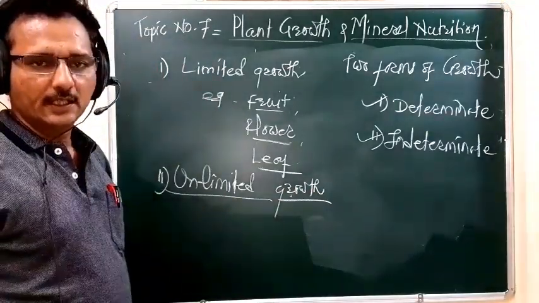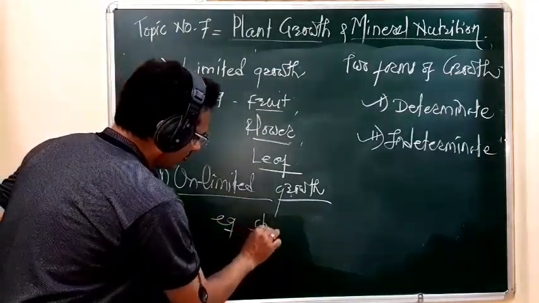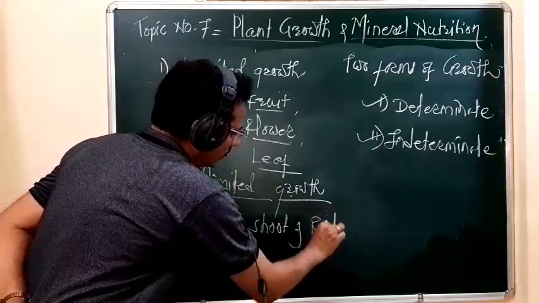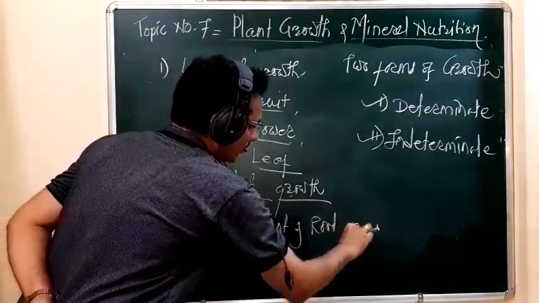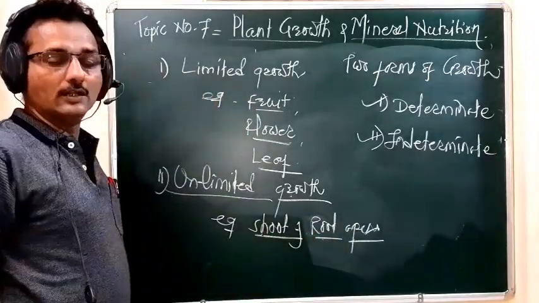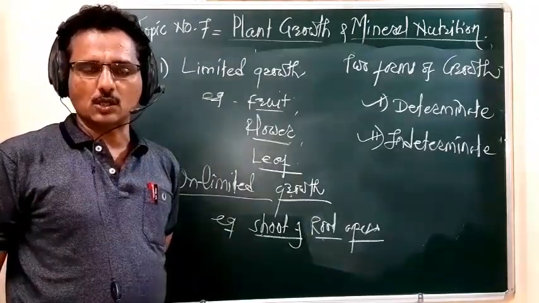It is seen in the case of the shoot apex and the root apex. In the shoot and root apex, we observe unlimited growth, meaning the growth never stops.